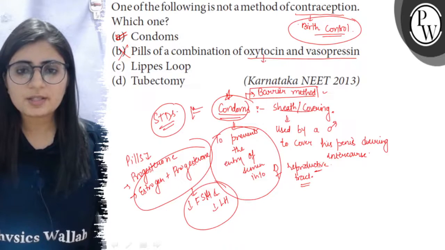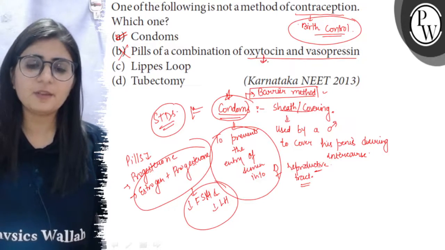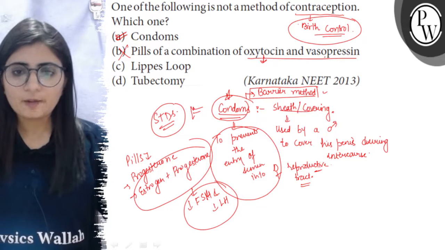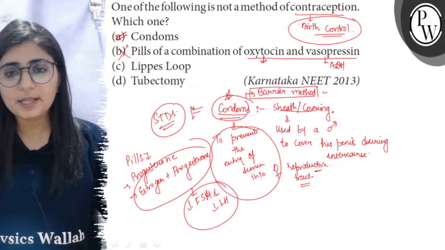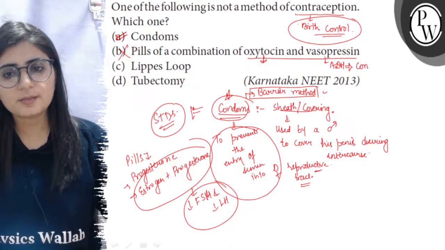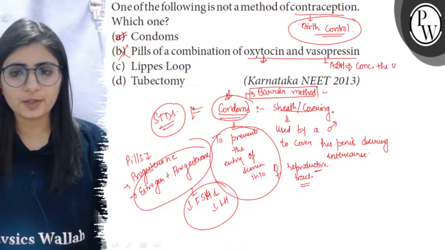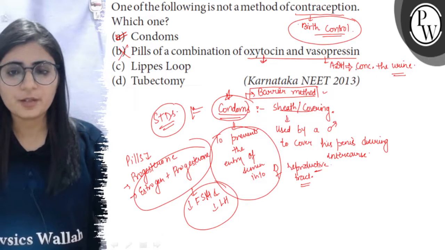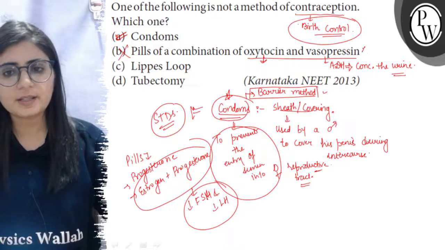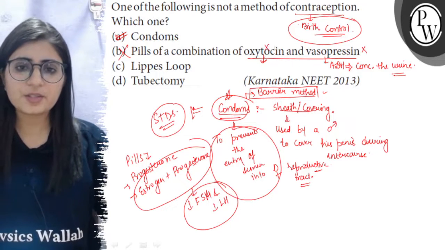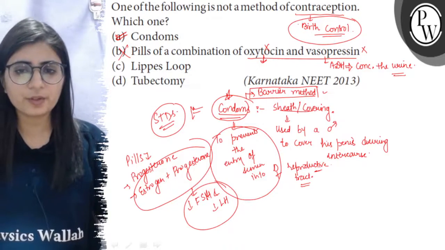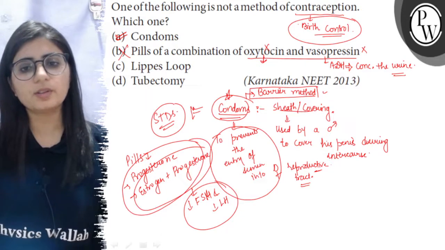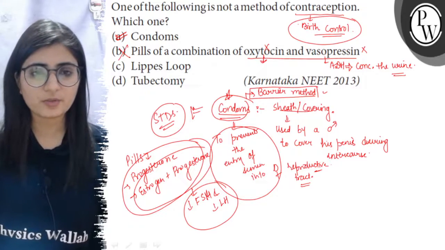So oxytocin is the childbirth hormone. It is released in the female's body during the parturition period or during the labor pain. And vasopressin or ADH or anti-diuretic hormone is used to concentrate the urine, to increase the reabsorption of water from the nephron. So it is in no way related to pregnancy or contraception, and oxytocin is also not responsible for contraception, and the pills contain estrogen and progesterone, not oxytocin and vasopressin. So this is very wrong.